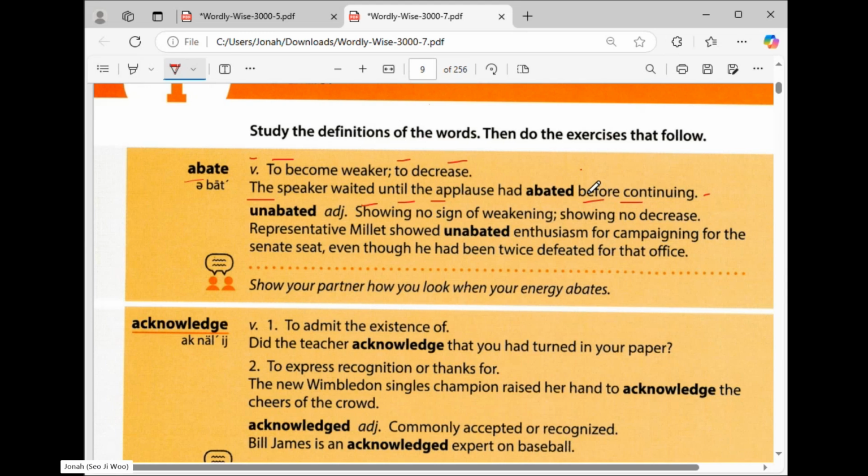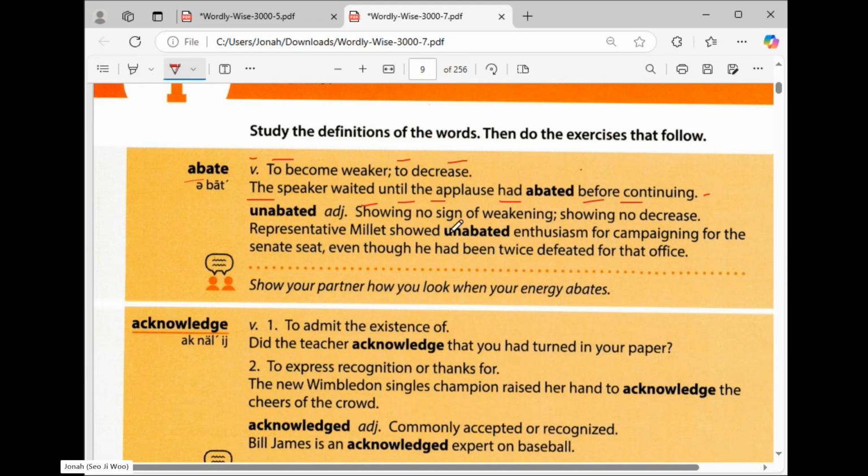Okay, the situation here is like there is a guest speaker speaking in front of many people, and they're doing applause, right? Yes. Okay, and he will just continue, until the applause will abate. Yes. Do you understand already the situation, Suyan? Yes. Okay. So before continuing, because it's not good that you are speaking and then the applause is very loud, right? You need to wait for it to abate.